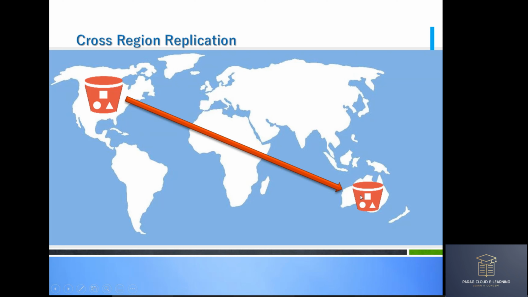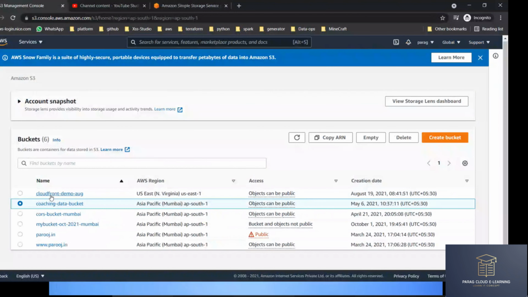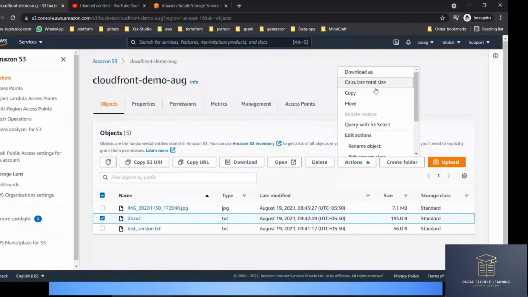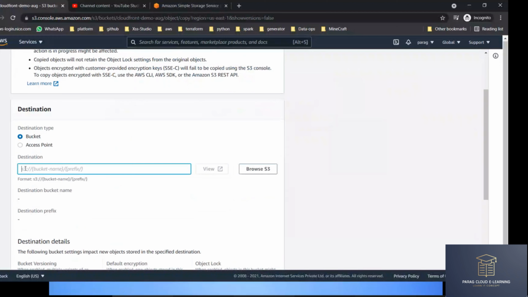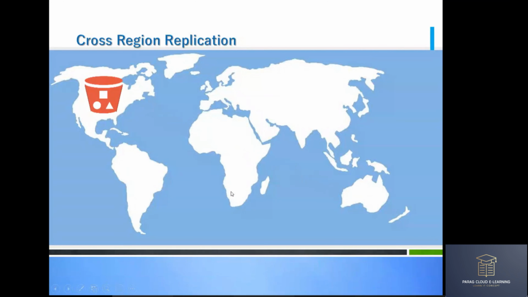What will you do? Either you create some script which will copy the data from here to here, or you manually copy from this bucket to this bucket. You can do that in the S3 console. You click here, go to Actions, Copy, and select the destination bucket. So you can copy the data from one bucket to another bucket manually, or you write some script which will copy your data from this bucket to this bucket.